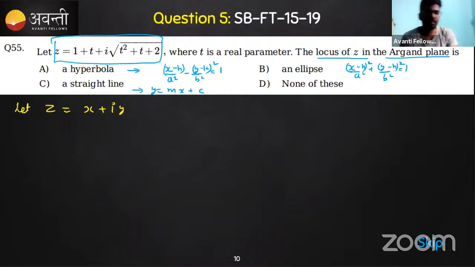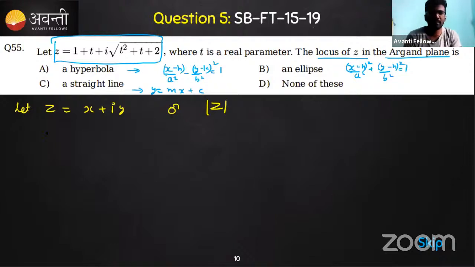Or what you can do is take the modulus of z, and then you can find it out. So there are two ways to do it. In any way, both are one and the same only.